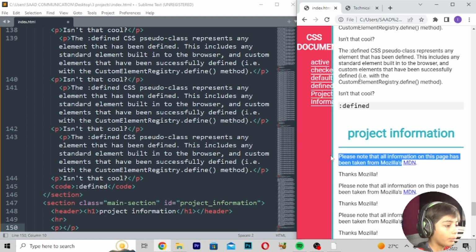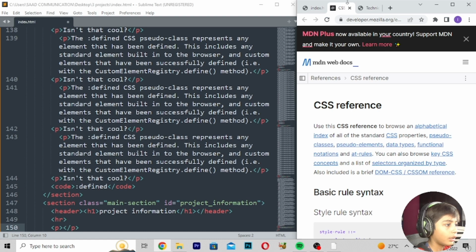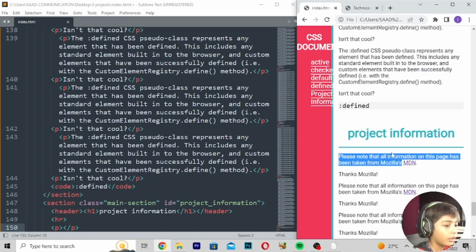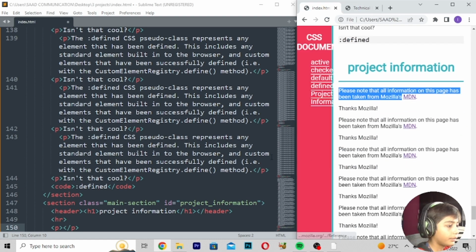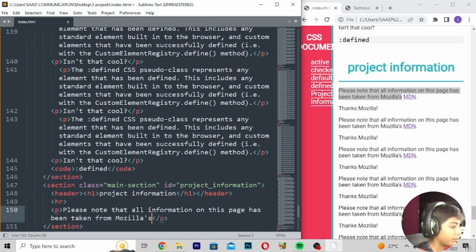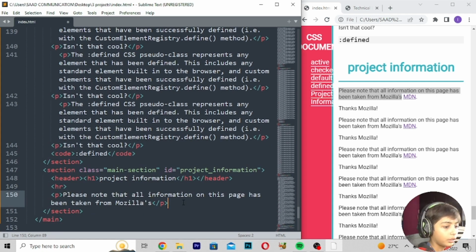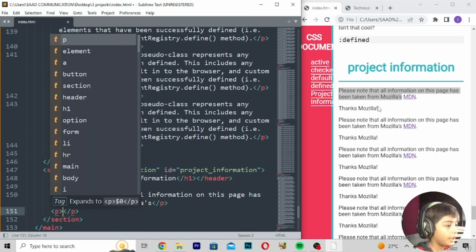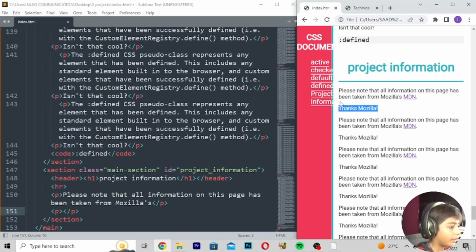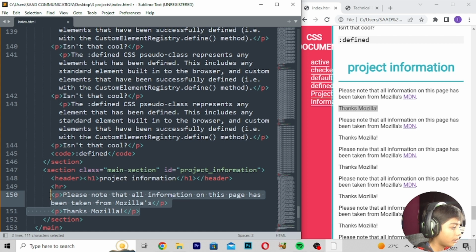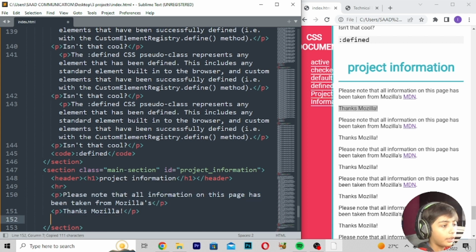Sorry, you can copy that only. Copy that, paste, and paste and P, then copy that, then paste.